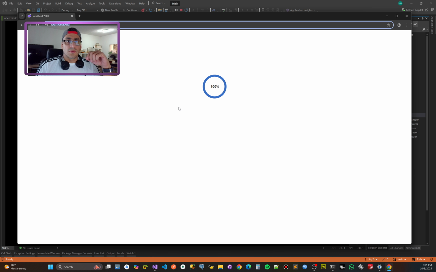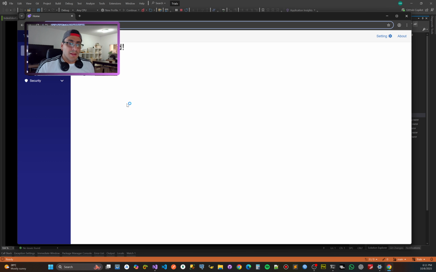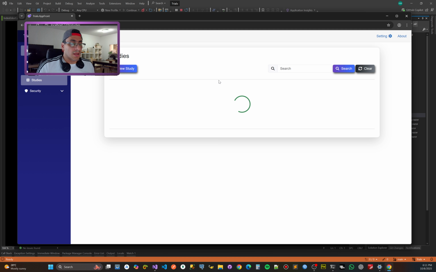My computer is really slow because I'm running OBS and the project at the same time. Let's see. I'm going to the studies. When I am in studies, I can select over here the eDoc category.